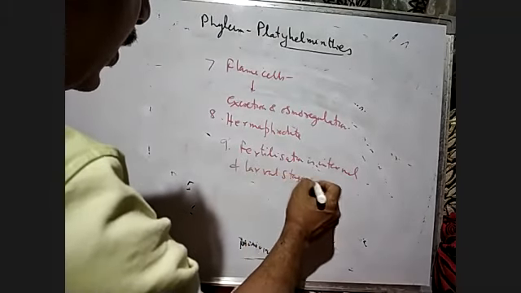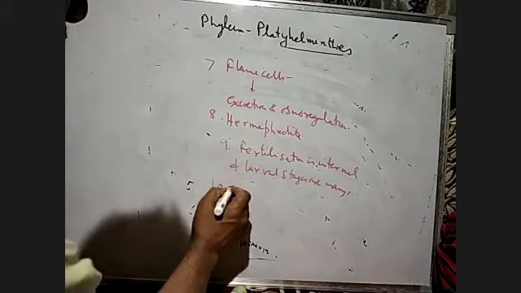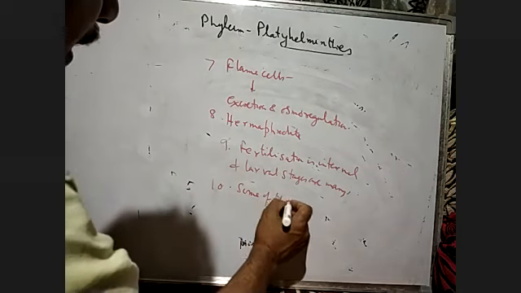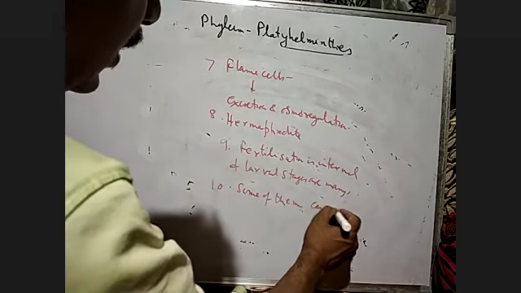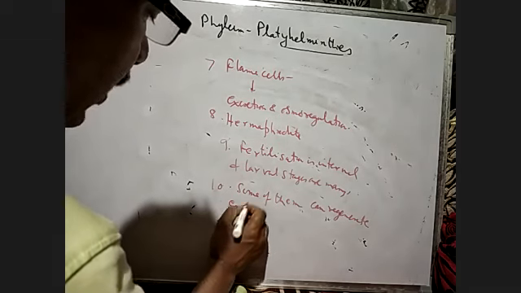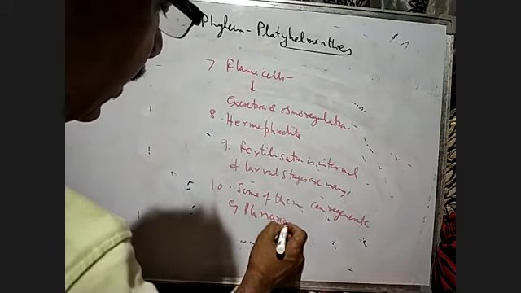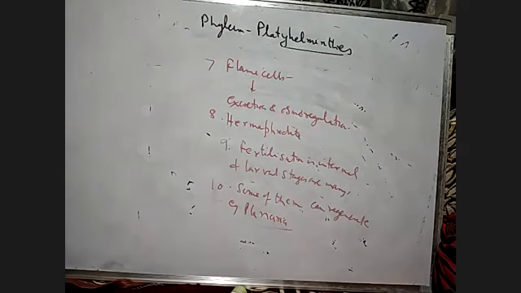Some of the members have high regeneration capacity. Some of them can regenerate. Regenerate means they can grow again. If you cut a piece of planaria, which is a flatworm, it can regrow. Some members like planaria possess high regeneration capacity. Planaria, P-L-A-N-A-R-I-A.